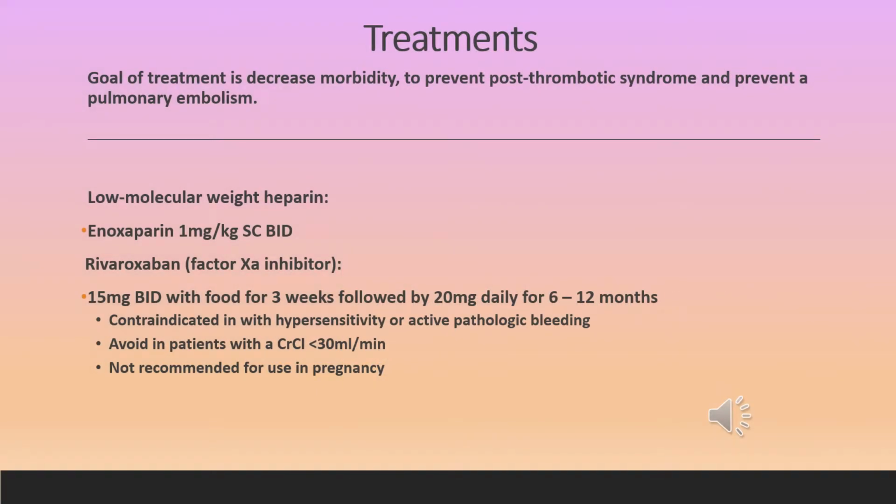The goal of treatment for DVT is to decrease morbidity, prevent post-thrombotic syndrome, and prevent a pulmonary embolism. Low molecular weight heparins can be given, such as enoxaparin 1 mg per kilogram sub-Q twice a day. Xarelto can also be given at 15 mg BID with food for 3 weeks, followed by 20 mg daily for 6 to 12 months. Below are contraindications for this medication, such as it's not recommended to use during pregnancy or for patients with a creatinine clearance level less than 30.